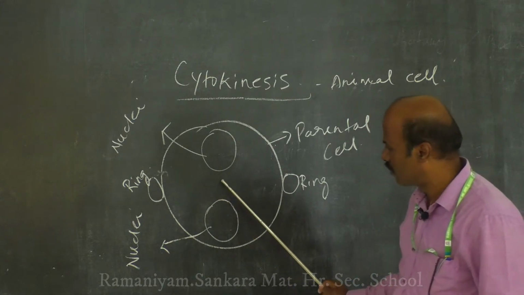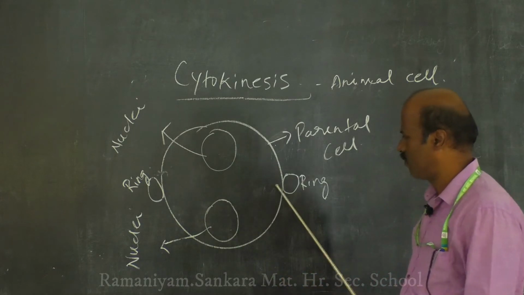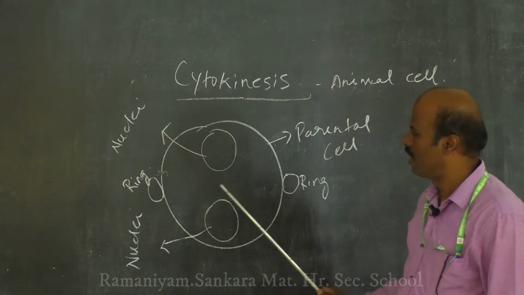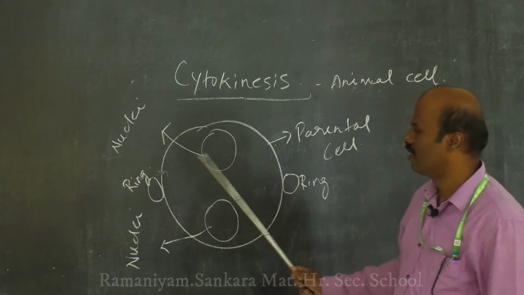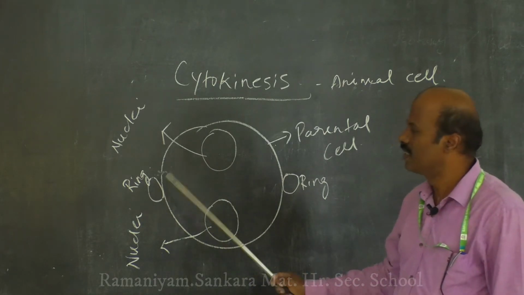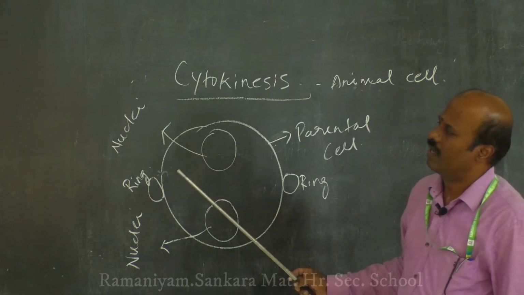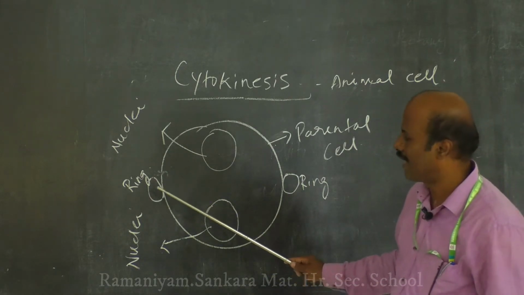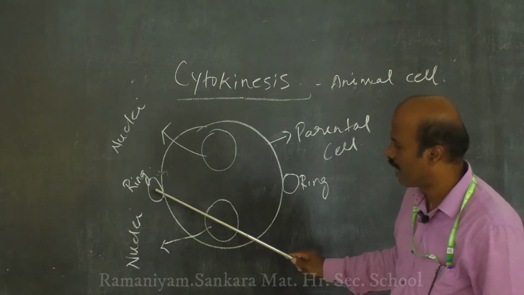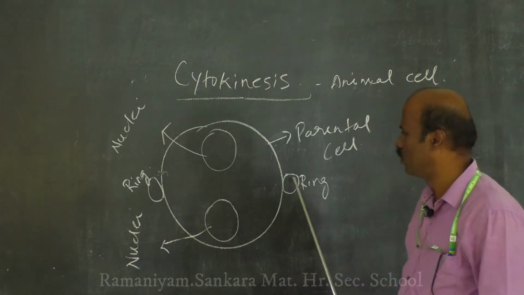At the center part of the cell, two rings are formed, and these rings consist of microfilaments formed by two proteins, actin and myosin.